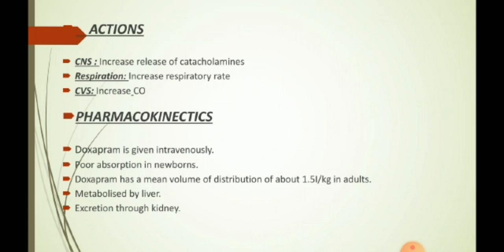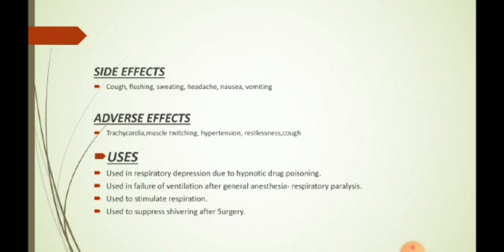Pharmacokinetics. Doxapram is given intravenously. Poor absorption is seen in newborns. Doxapram has a mean volume of distribution of about 1.5 L per kg in adults. It is metabolized by the liver, with excretion through the kidney. The main side effects are cough, flushing, sweating, headache, nausea, and vomiting. The adverse effects are tachycardia, muscle twitching, hypertension, restlessness, and cough.